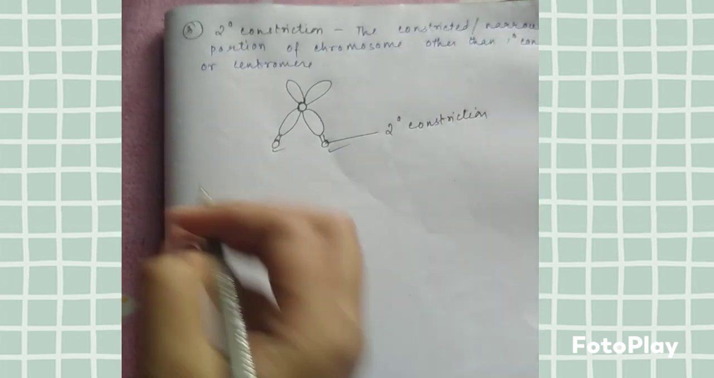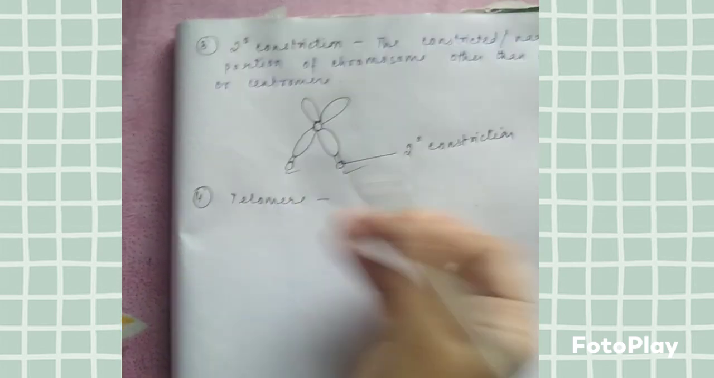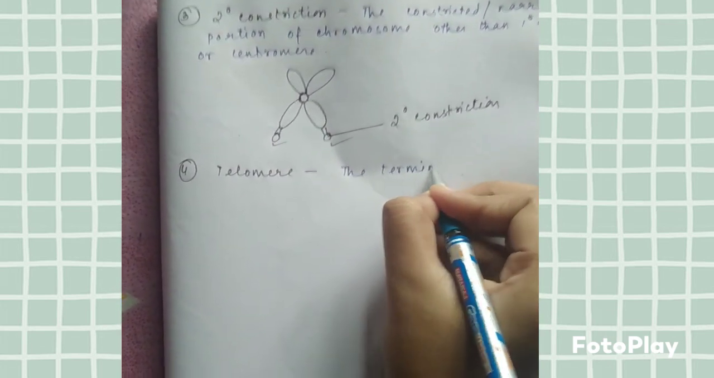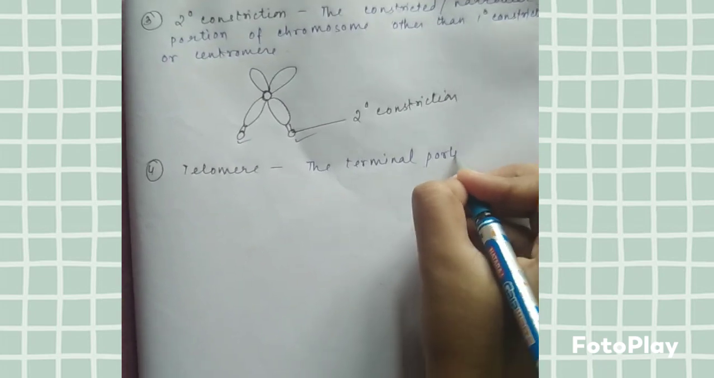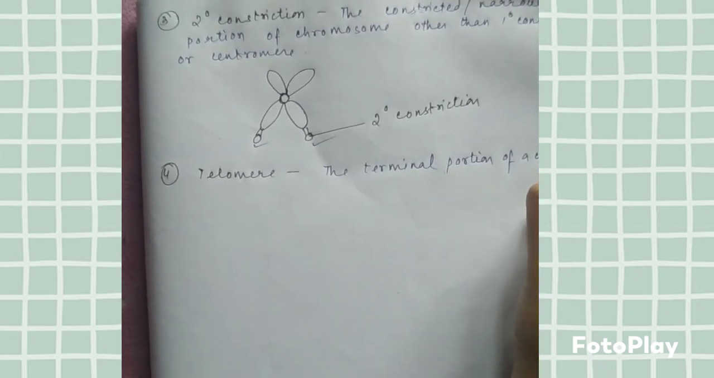Next, coming to what is telomere? The terminal portion of a chromosome is known as the telomere. The terminal portion of a chromosome is the telomere.